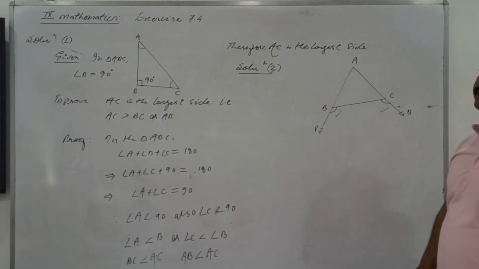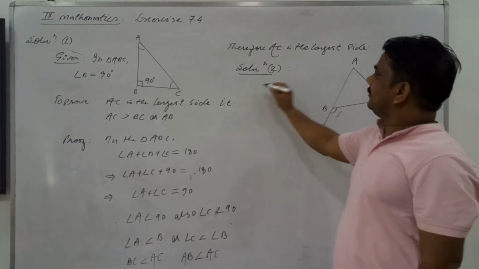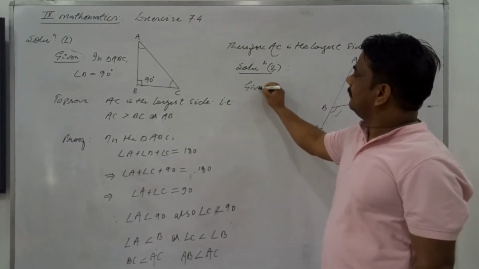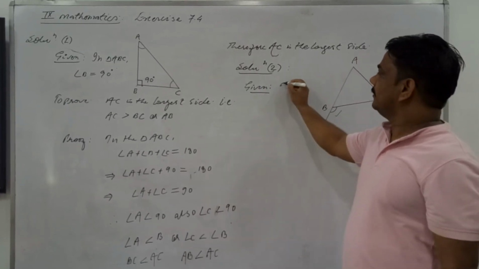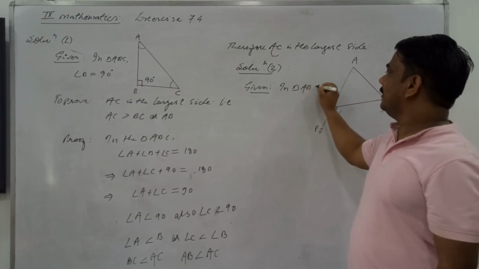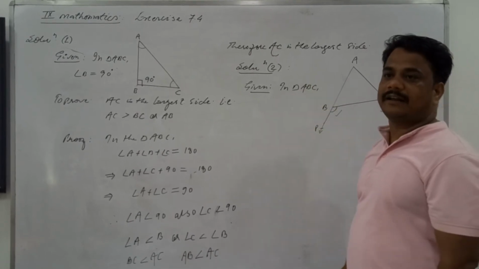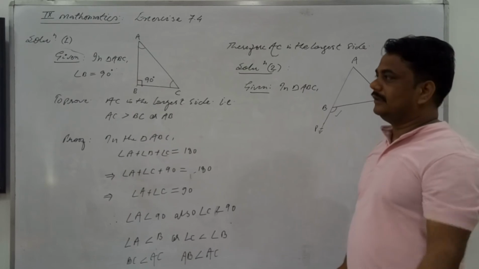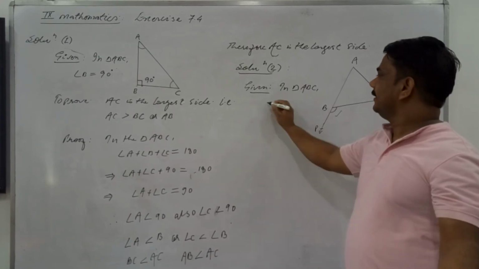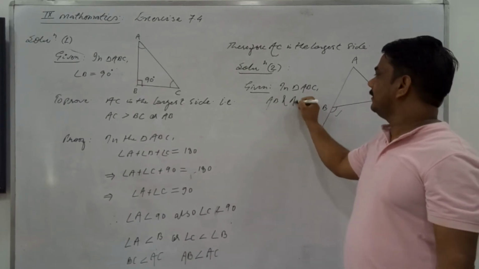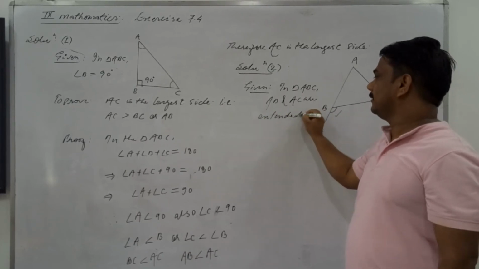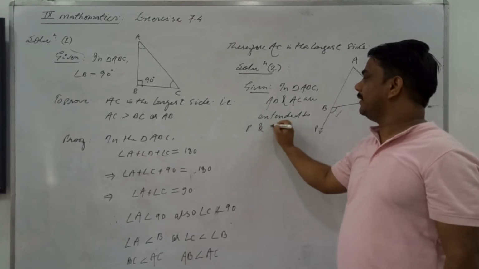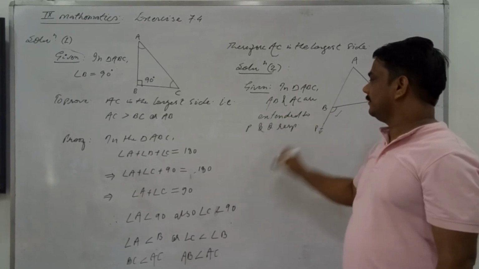And what is the questioner saying here? AB and AC are extended to P and Q. What is to be proved here? First you write down what is given. What is given? In triangle ABC, AB and AC are extended to P and Q respectively.